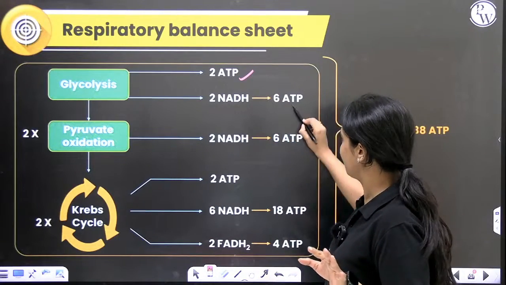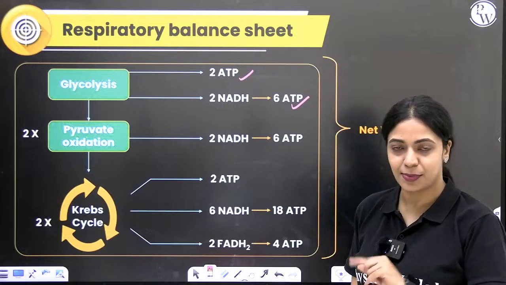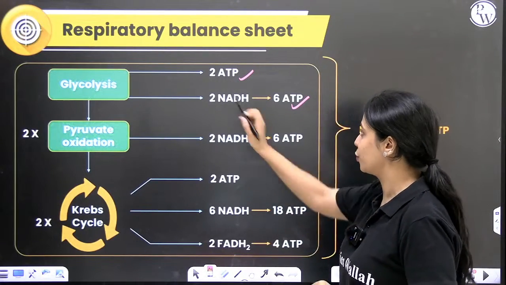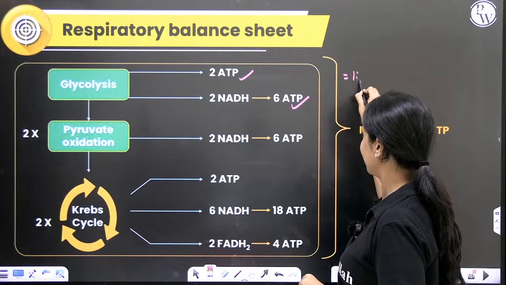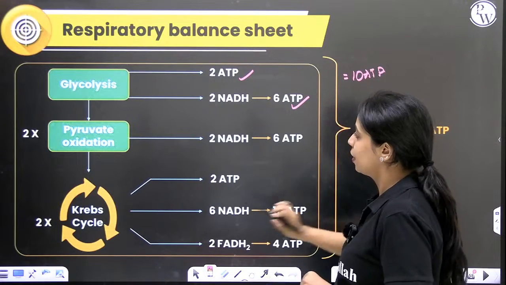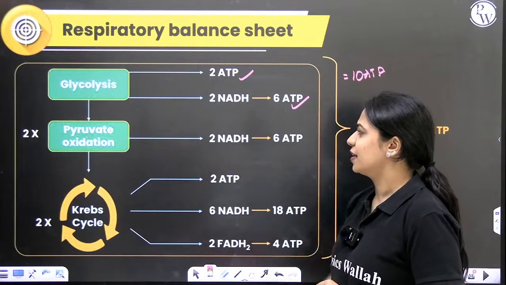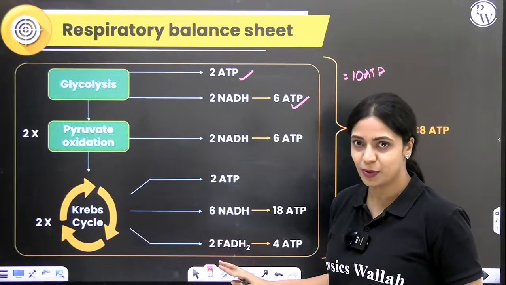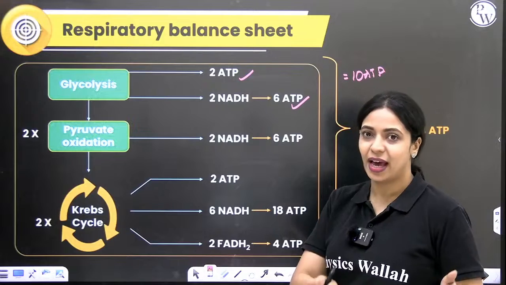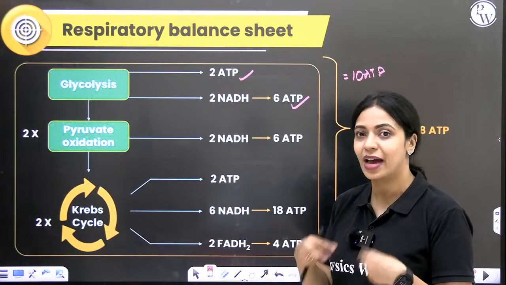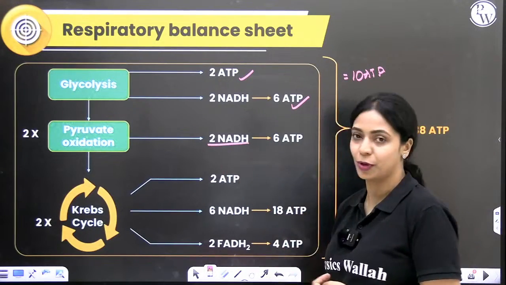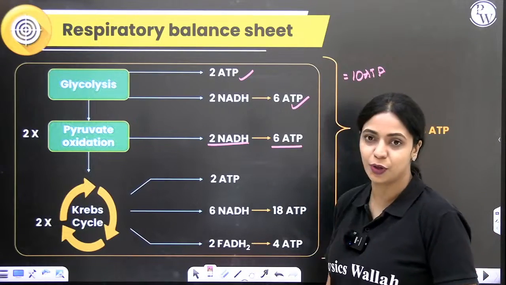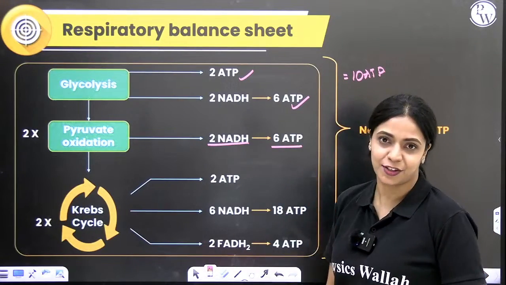Okay, so 2 ATP directly by substrate level phosphorylation. From oxidative phosphorylation, we get 6 ATP. So from glycolysis, totally we are getting 10 ATP. Pyruvate oxidation, or basically oxidative decarboxylation, no ATP was produced. Per pyruvic acid, 1 NADH was produced. Since we have 2 pyruvic acid, 2 NADH will be produced. Per NADH, if it's 3 ATP, totally 6 ATP is produced from our link reaction.